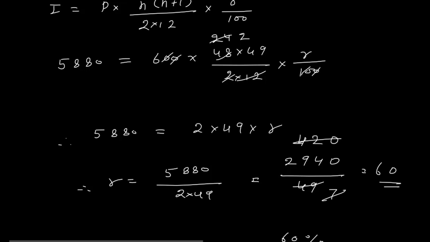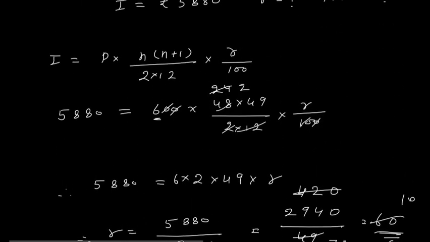Okay, so here you see this 6 I haven't included here, so 6 should be there. So in the denominator also there should be 6. So when there is a 6 in the denominator, 6 tens are 60, so it is not 60%, it is 10%. So rate of interest is 10%. So a calculation mistake, right?